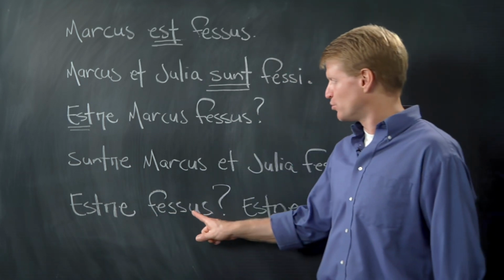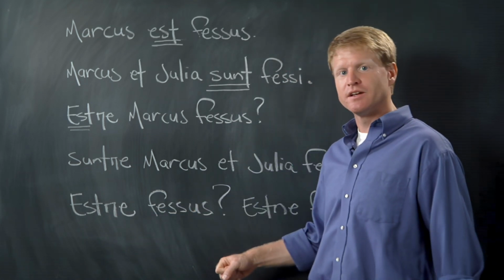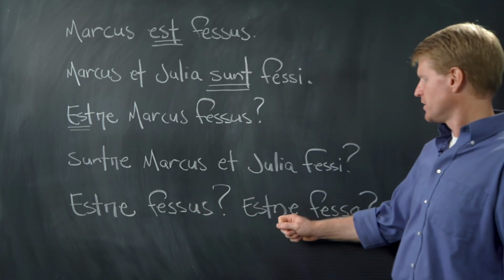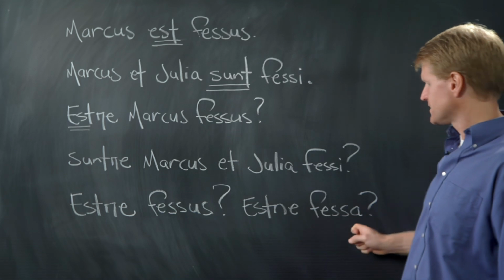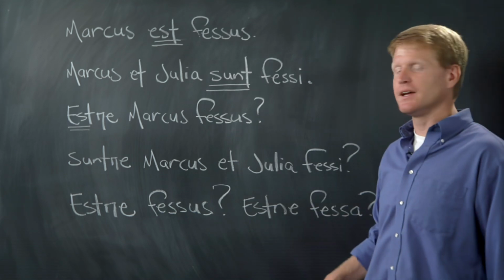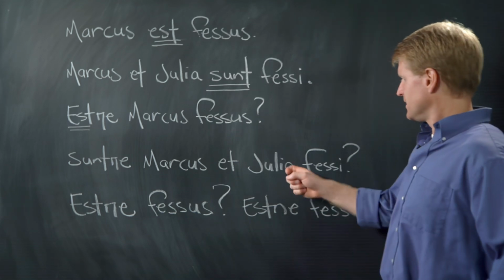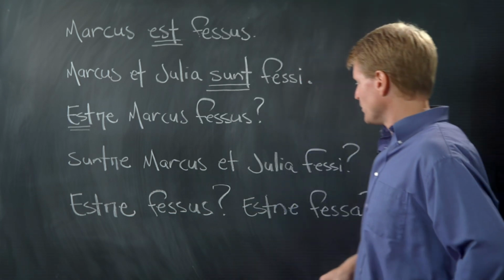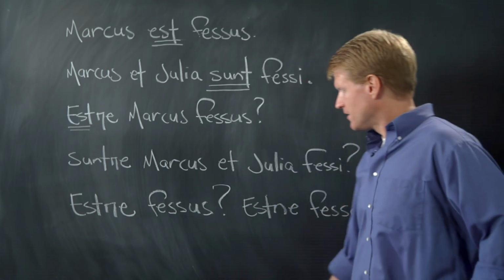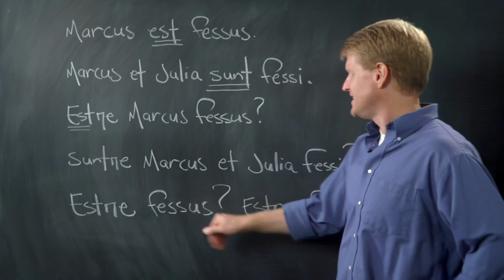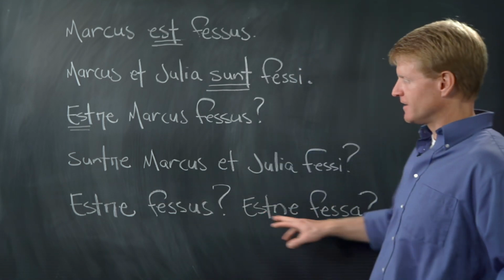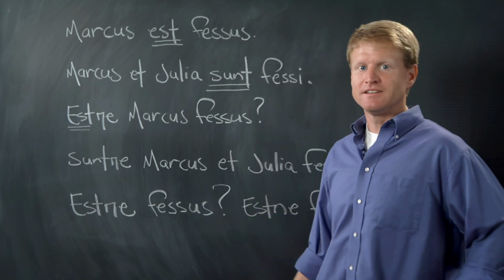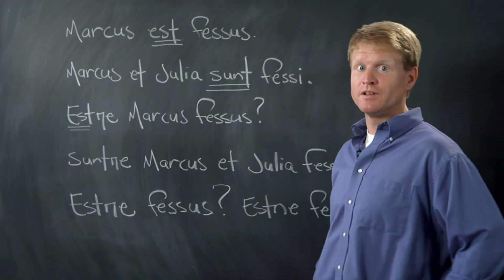All right, now this is a boy. That's because that's a masculine adjective. And what if we wanted to make it Julia is tired? Estne fessa. Then we change the us to an a and make sure that we change the gender. We'll talk about that too in a future lesson. But we change the gender and make it a girl. So here we have, is he tired? Here we have, is she tired? And it's all based on the endings. Remember, when you're learning Latin, the endings are what's so important.